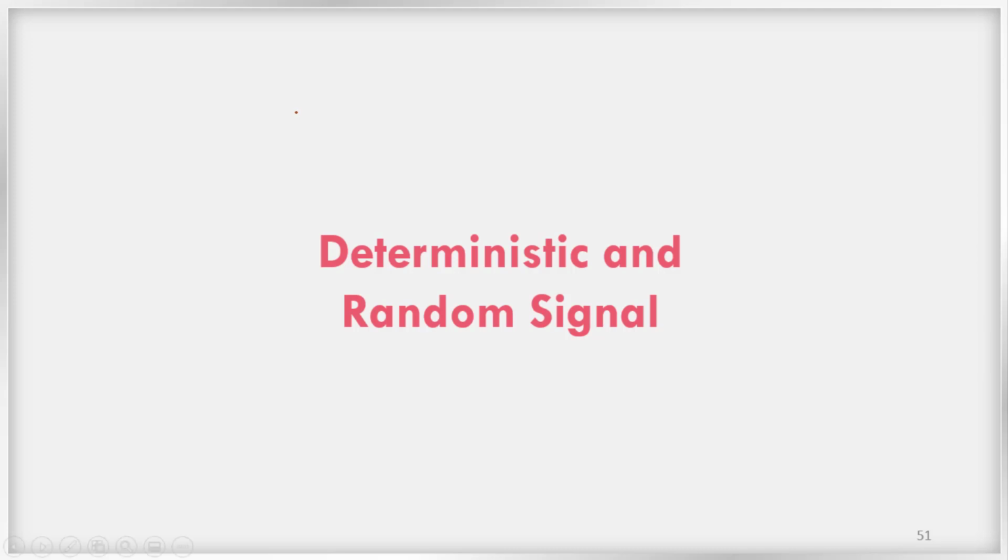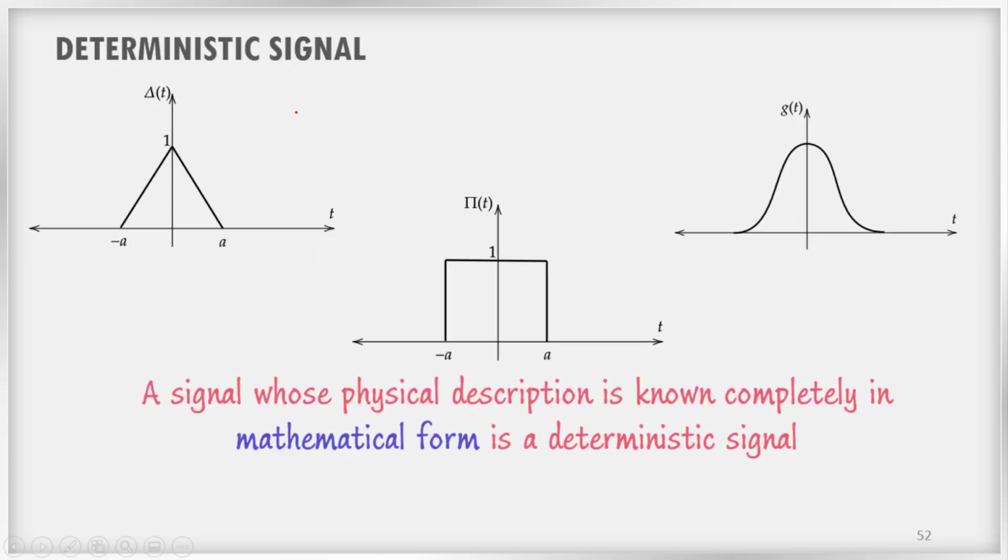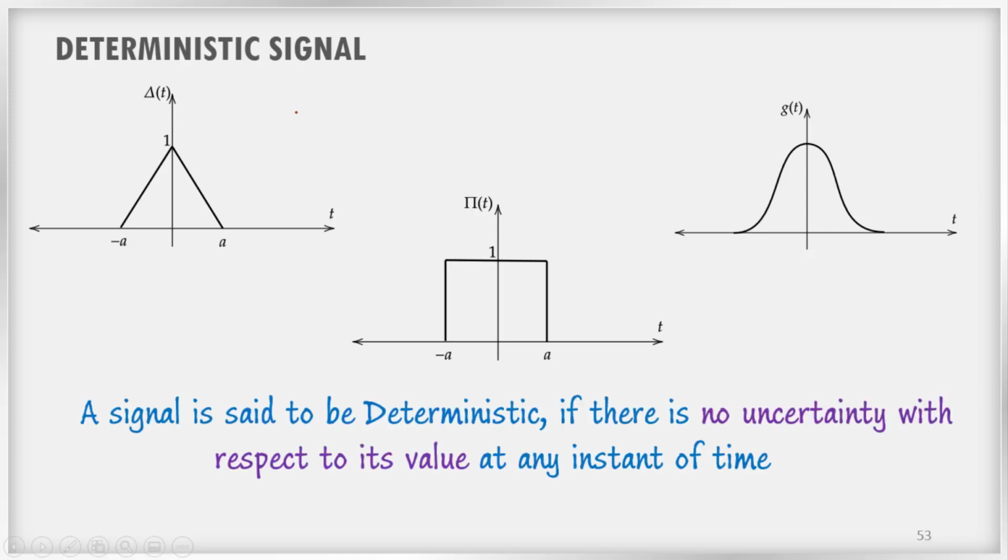Now let us learn about another classification of signals known as deterministic and random signals. What is a deterministic signal? A signal whose physical description is known completely in mathematical form is called a deterministic signal. Deterministic signals are those signals whose values are completely specified in analytical form for any given time.